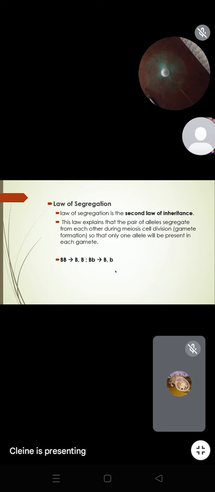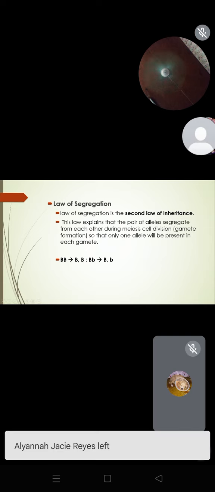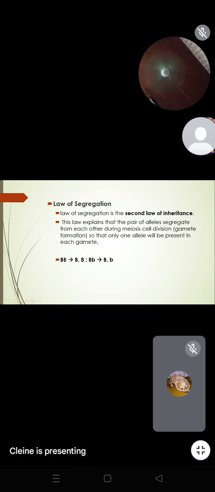So for the law of segregation, class, the law of segregation is the second law of inheritance. So this law explains that a pair of alleles segregates from each other during meiosis or cell division, or gamete formation, and only one allele will be present in each gamete. So here, we also use the law of segregation when we try to solve a Punnett square, since we are trying to separate each and every allele that we are trying to cross.